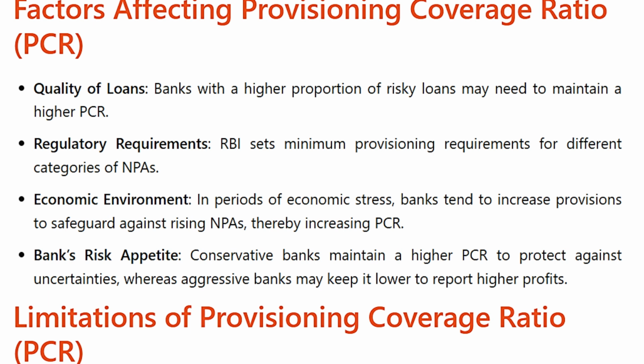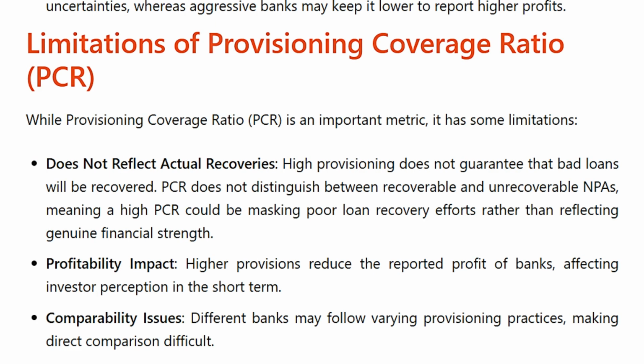Factors affecting provisioning coverage ratio (PCR). Quality of loans: banks with a higher proportion of risky loans may need to maintain a higher PCR. Regulatory requirements: RBI sets minimum provisioning requirements for different categories of NPAs. Economic environment: in periods of economic stress, banks tend to increase provisions to safeguard against rising NPAs, thereby increasing PCR. Banks' risk appetite: conservative banks maintain a higher PCR to protect against uncertainties, whereas aggressive banks may keep it lower to report higher profits.